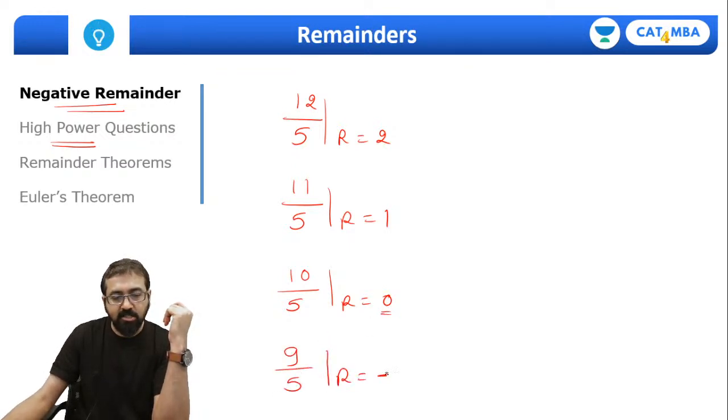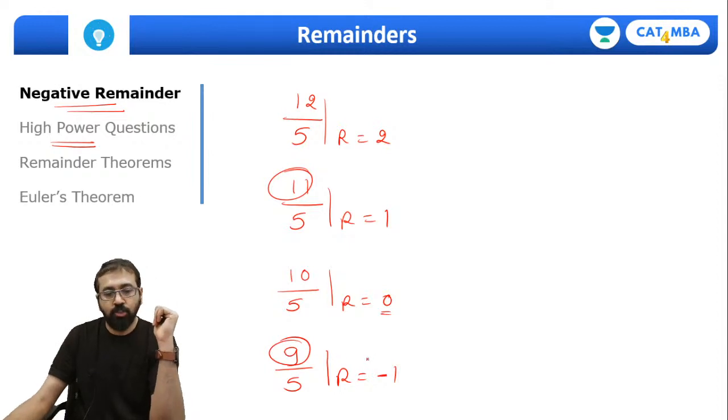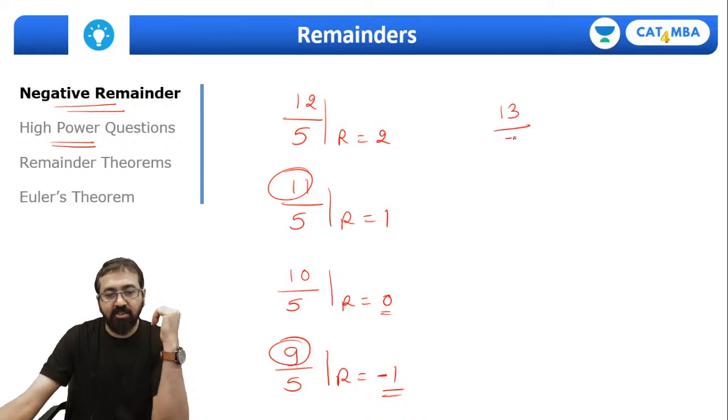9 divided by 5, what is the remainder? Now can I say the remainder is minus 1? Because 11 is 1 more than a multiple of 5, so you can say 9 is 1 less than a multiple of 5, so remainder has to be minus 1, right? This is also true. Same way, if I ask you 13 divided by 7, what is the remainder? So you can say the remainder is 6 or it's minus 1.